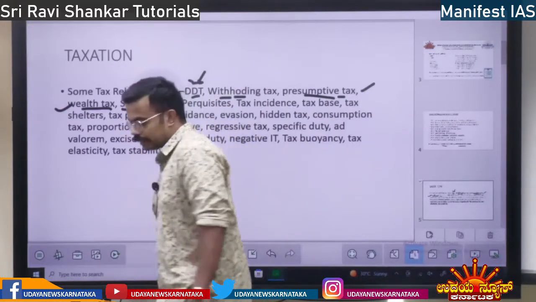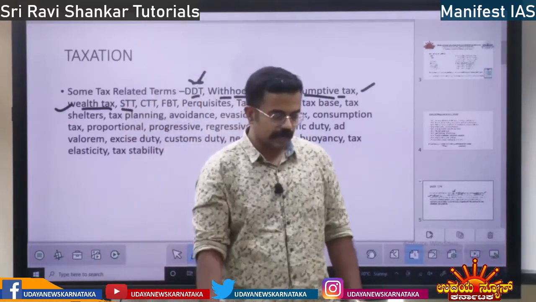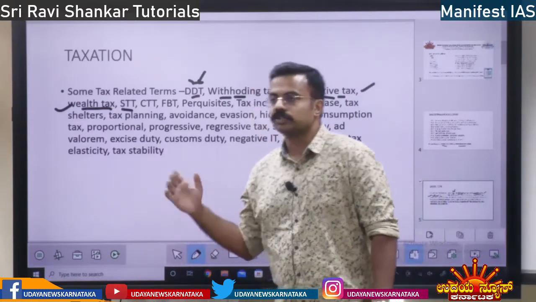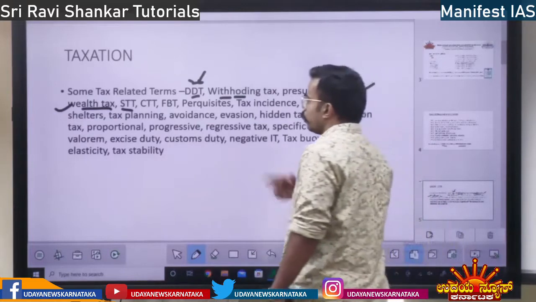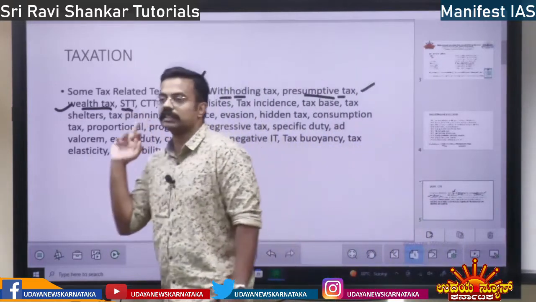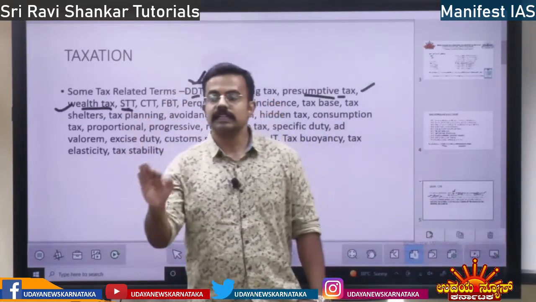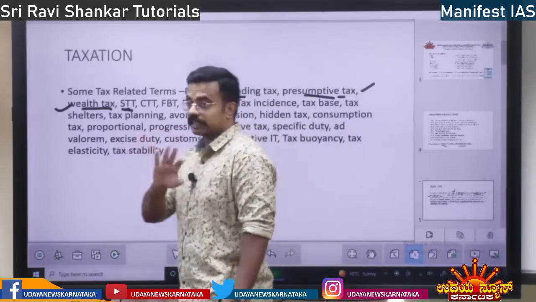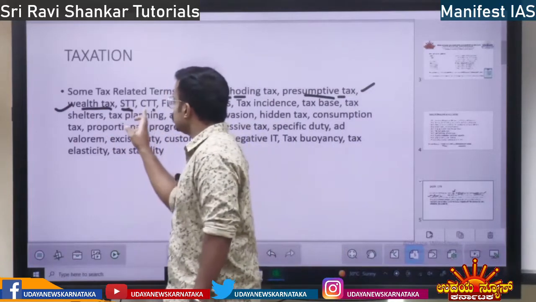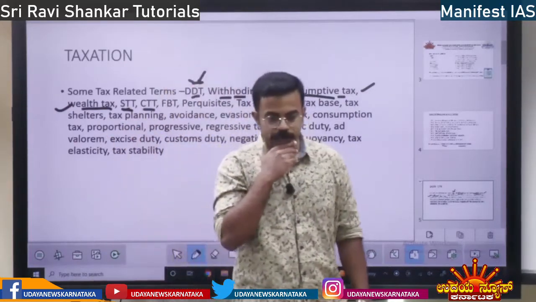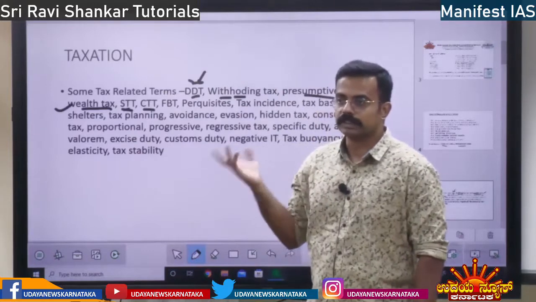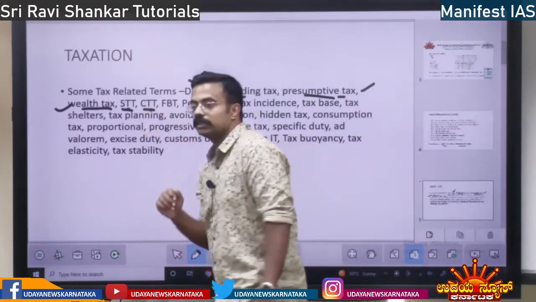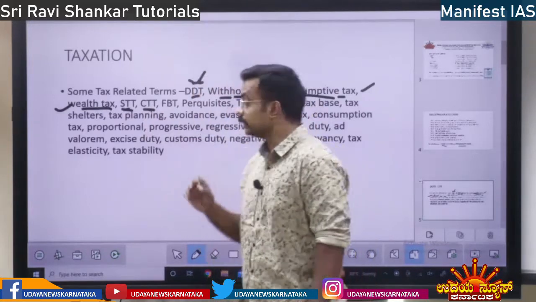Next you have security transaction tax. If transactions happen in the share market, shares are bought and sold, and the tax imposed upon that is security transaction tax. Then, similar to security transaction tax, in the stock exchange, if commodities are transacted, I have told you already what commodities are, sugar and all these things, the tax imposed on that is called commodity transaction tax.